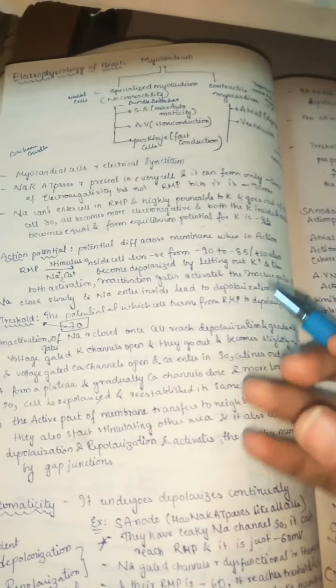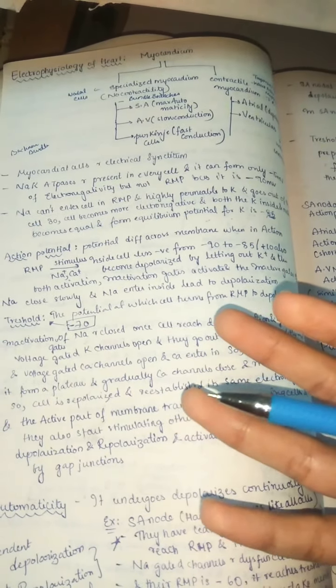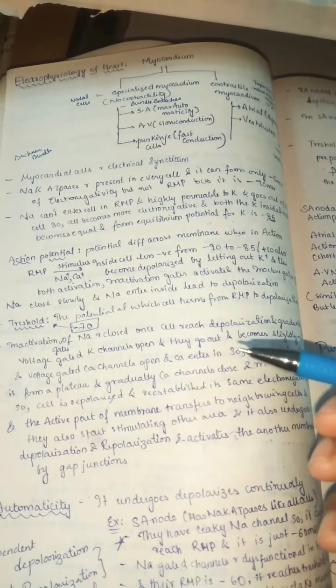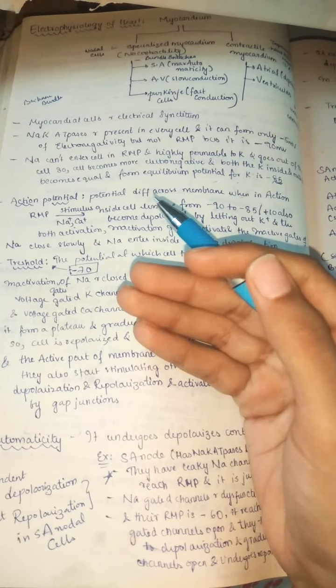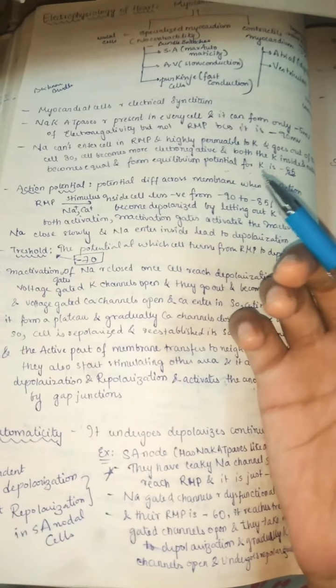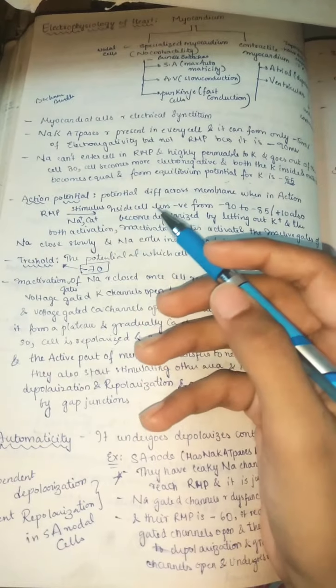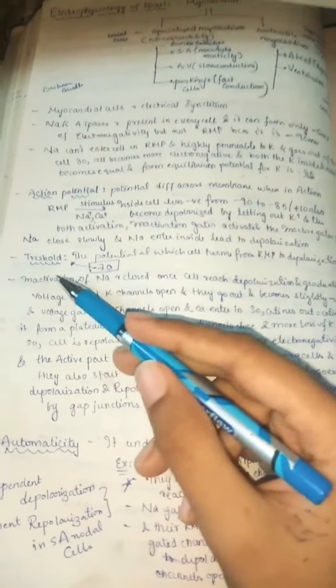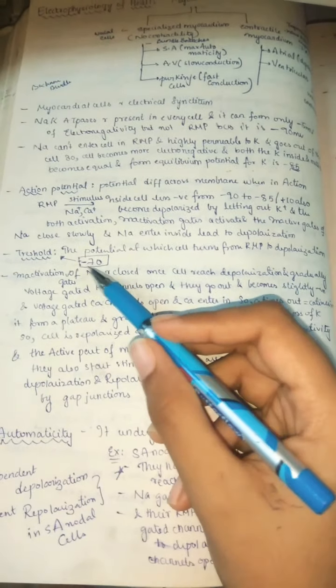So sodium enters in, and positive charge is entering in. The resting membrane potential is around minus 90. Because of the entry of sodium, which is a positive charge, the cell can now reach a level of depolarization. First it should reach the threshold, and only after the threshold does it undergo depolarization followed by repolarization, which is nothing but an action potential. All this takes place with the help of opening of sodium and calcium channels. The threshold is the potential at which the cell turns from RMP to depolarization, about minus 70.